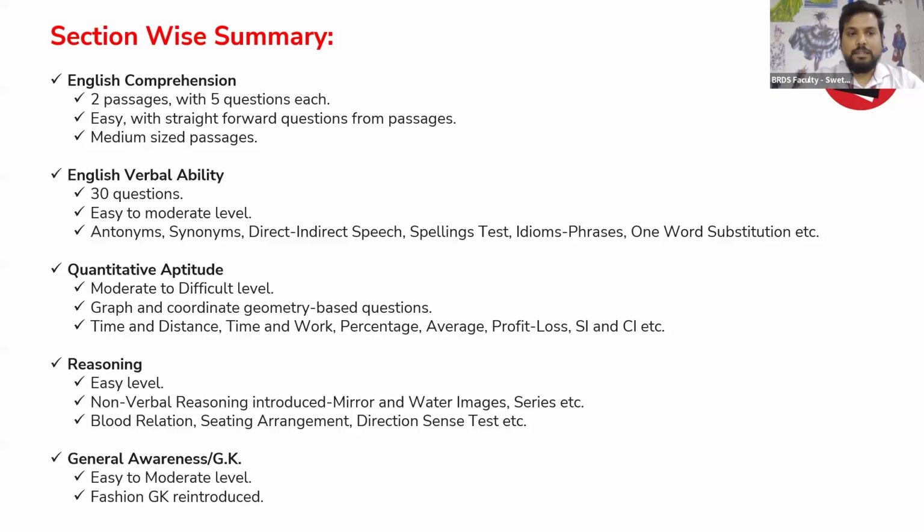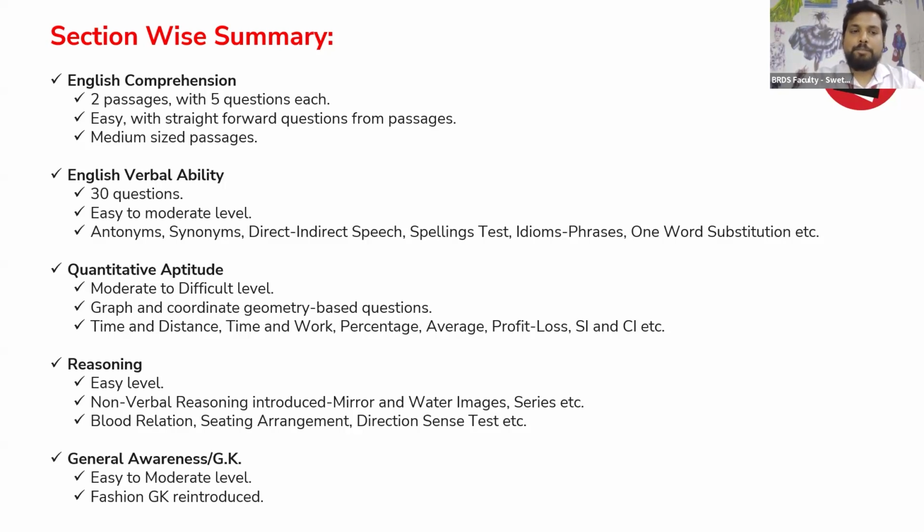Talking about English verbal ability, there were 30 questions, easy to moderate level, based on vocabulary, direct and indirect speech, active passive voice, spelling test, idioms, phrases, one word substitution, antonym, synonym, fill in the blanks. Such types of questions were there. If I talk about the whole English section, the 40 mark section, I would say it was easy to moderate, where the comprehensions were very easy while some of the vocabulary questions were a bit moderate for the students.